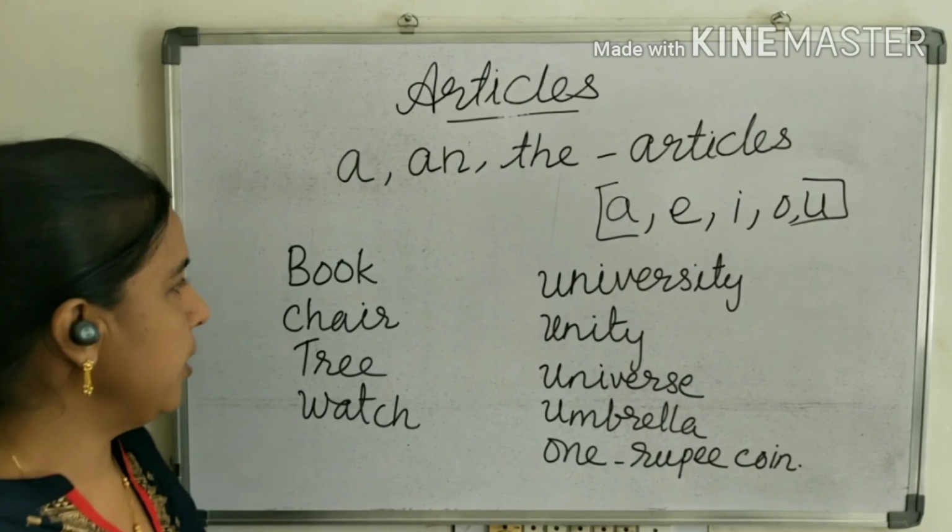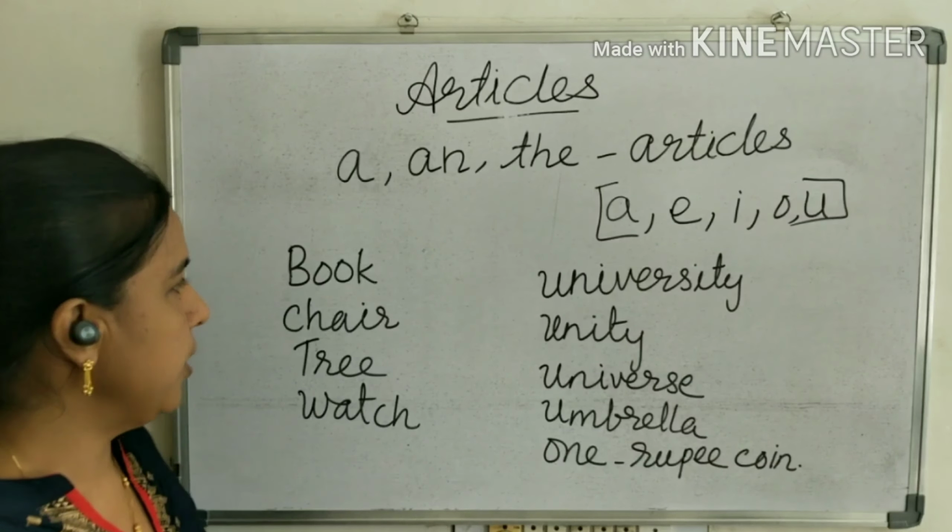And university: here if you see the letter U, then it will be wrong to say an university. We cannot use an here because we are using the vowel sound.